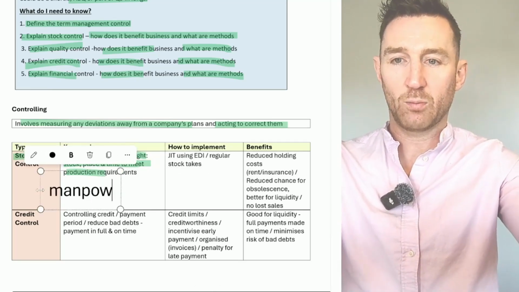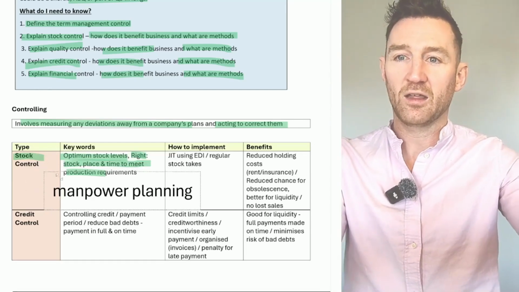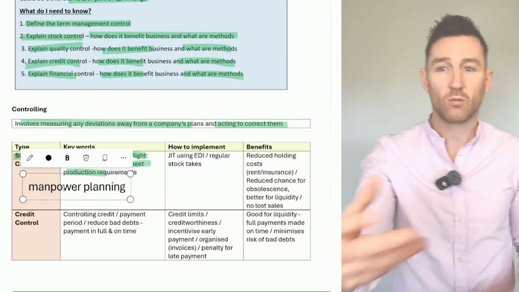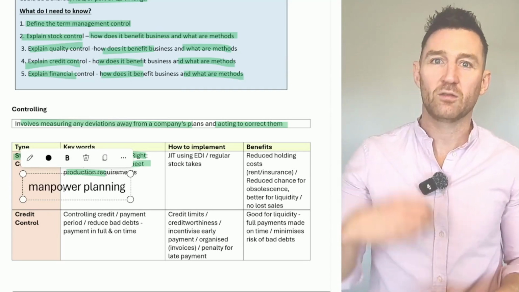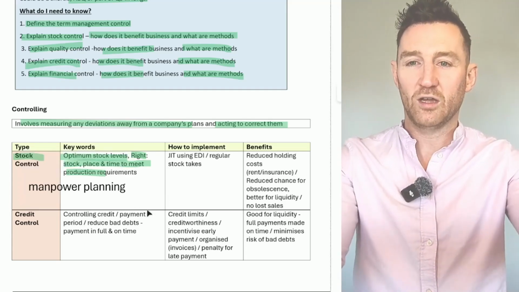That is manpower planning. You use the word right loads when explaining that. So manpower planning is about having the right staff with the right skills in the right place at the right time. So it's just a little bit different. We're dealing with staff rather than stock, but it's a similar sort of way to explain it, right?